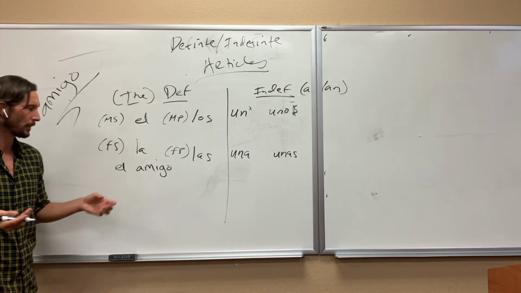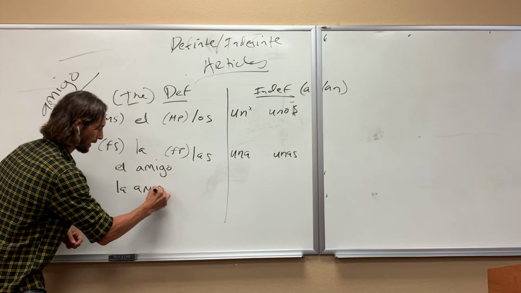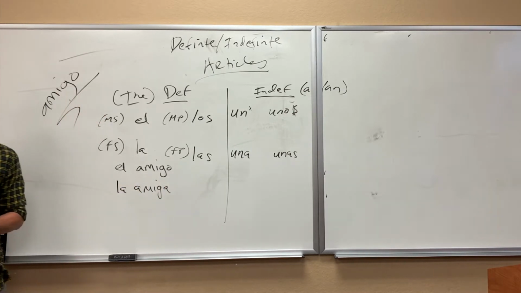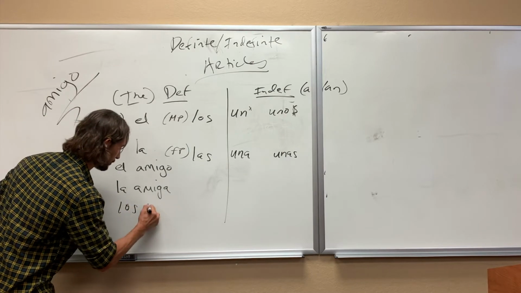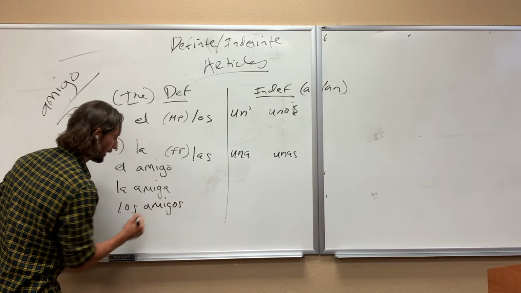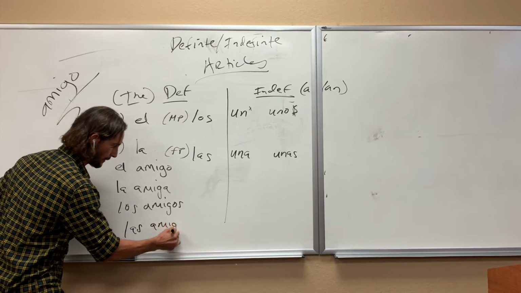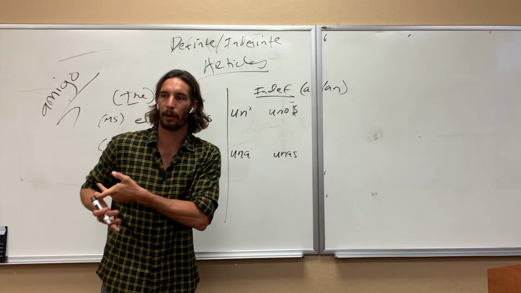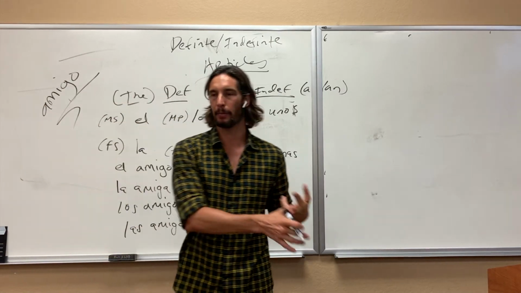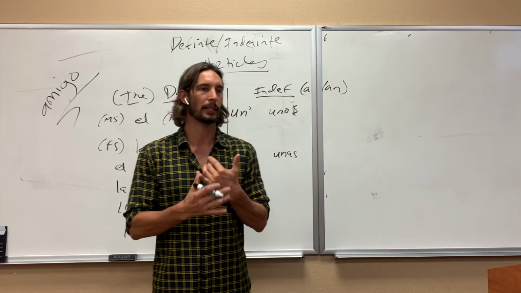Muy bien. The female friend? La amiga. Good. Multiple male friends? Los amigos. And multiple female friends? Las amigas. Good. So we have el amigo, the male friend, la amiga, the female friend, los amigos, the male friends, and las amigas, the female friends.